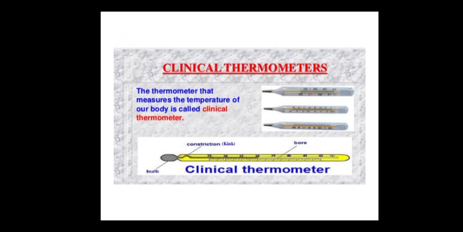Here you can see the clinical thermometer. In the figure you can see there is a bulb, the constriction where the bulb starts, and the scale. This is our clinical thermometer.